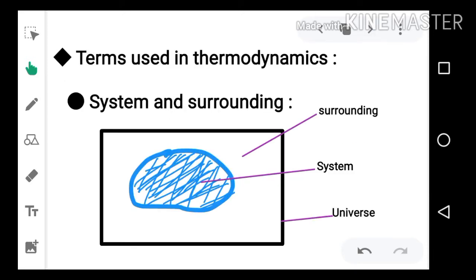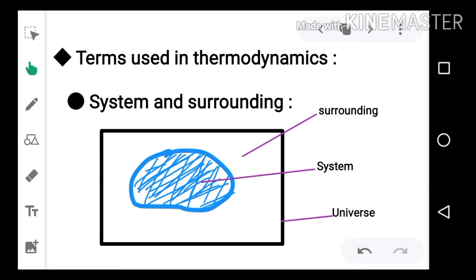Now let's learn some basic concepts used in thermodynamics. First of all, we should understand what a system and surrounding are. You can observe this diagram. Here, the universe is actually very large, but we are representing the universe, system and surrounding with the help of a diagram.